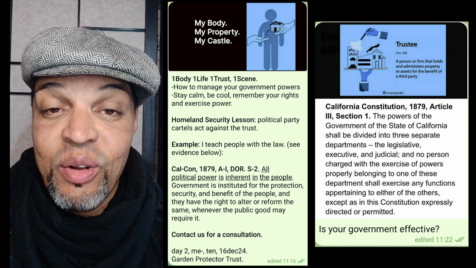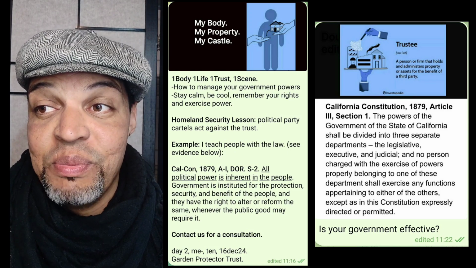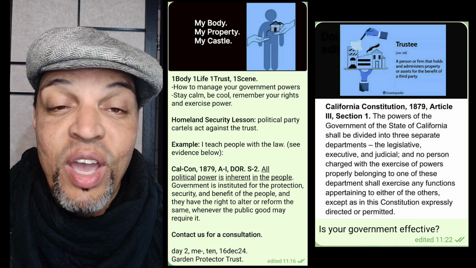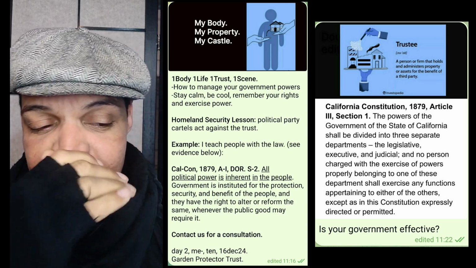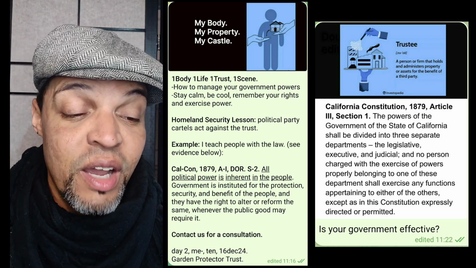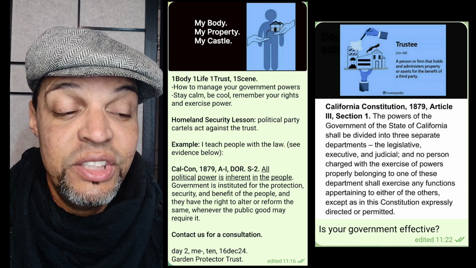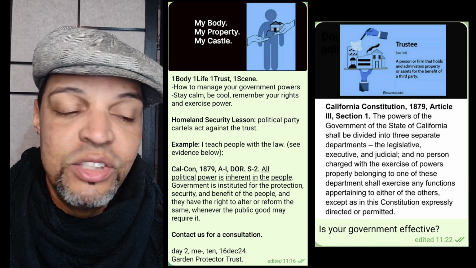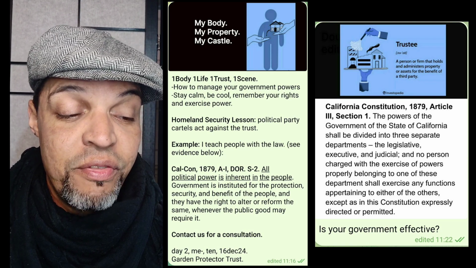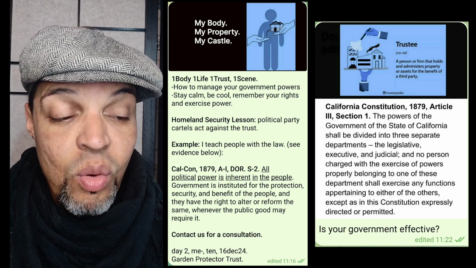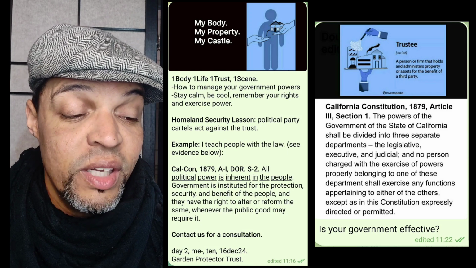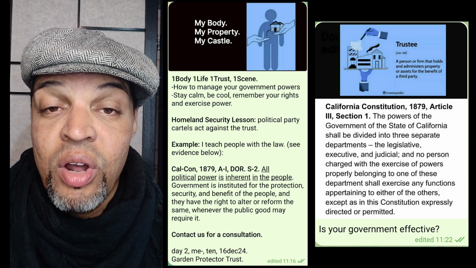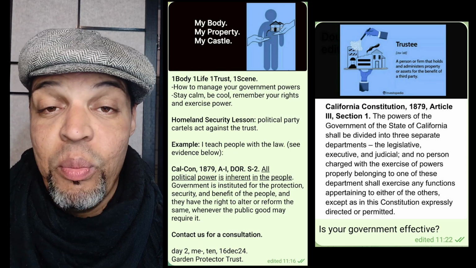If you try to say that I don't have the power, and then you try to silence me, or you try to take my rights away from me, that means you're warring against the people, and we will punish you for that, okay? All right, check it out. Government is instituted for the protection, security, and benefit of the people, okay? That's it. So if you're not making law, or following law, or showing law relative to my protection, my security, or my benefit, then it's no law, no go, no show, okay? That means you have no power, okay?